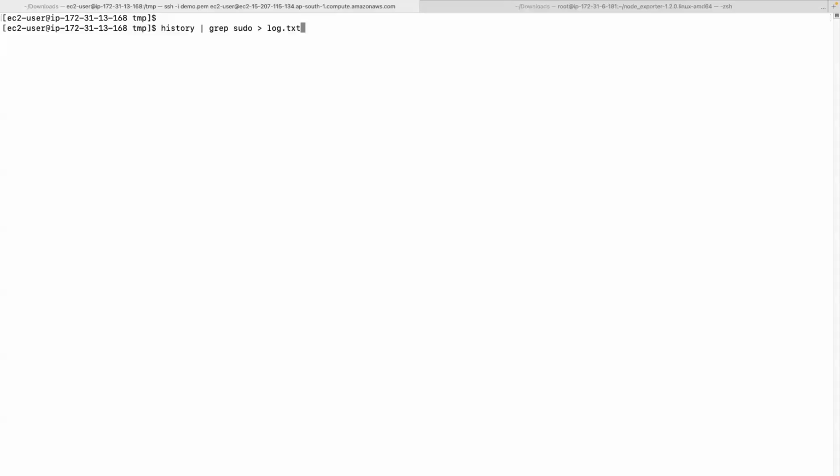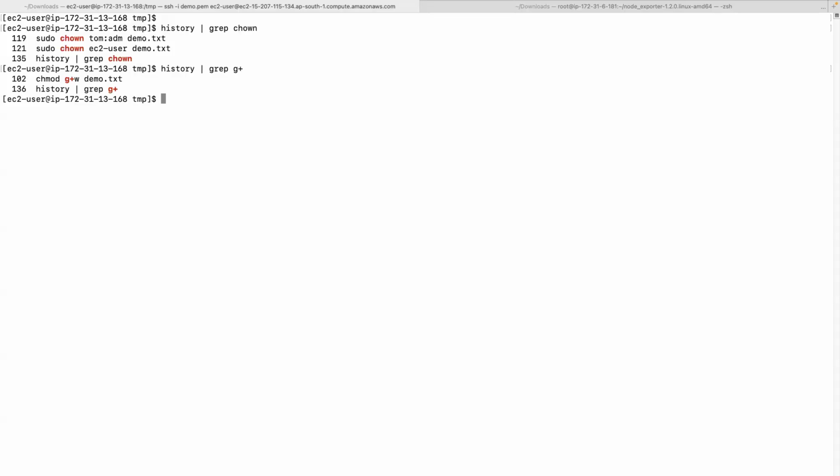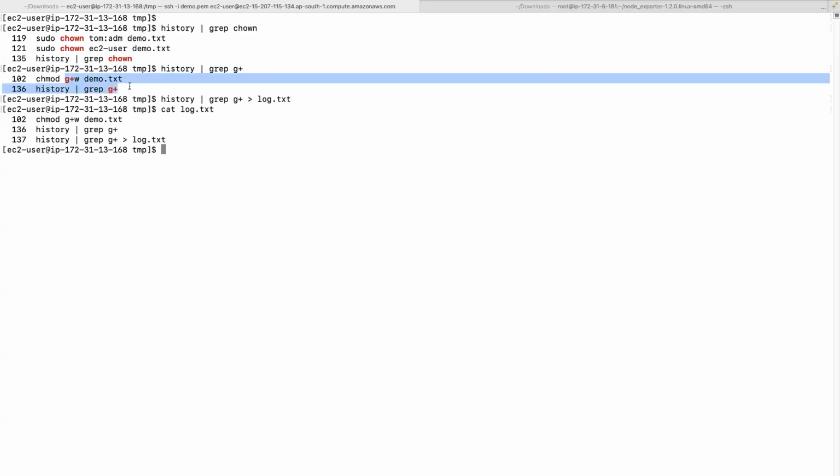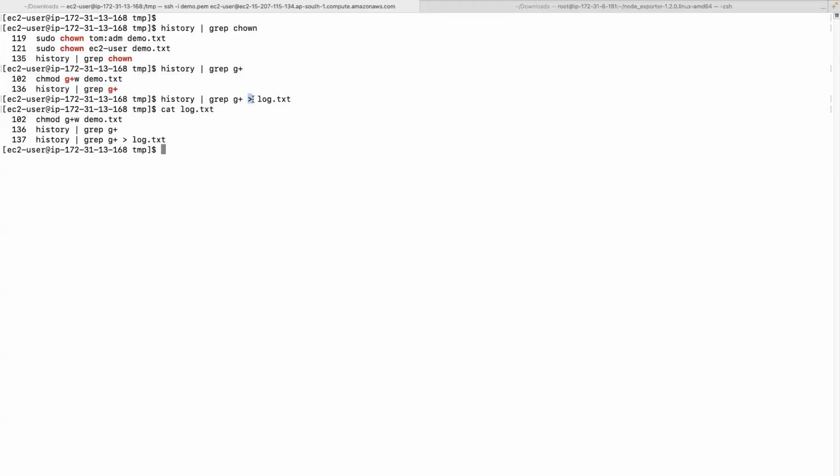And let's suppose now I just want to get the commands with chown. Right? These are the ones. Or let's say I want to grab commands with g++, those two. Now those two commands also I would like to put into this file, log.txt. Now if you open this file, you are seeing only the last set, right? But what happened to the previous sudo commands? So this single redirection arrow will overwrite the content.